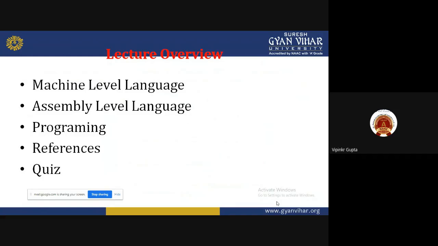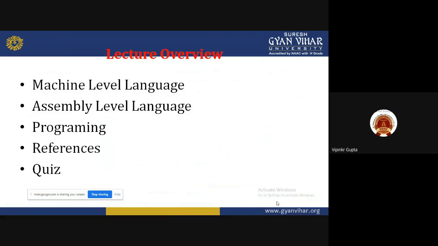In the previous lecture, we saw how the microprocessor was invented and which companies invented it. Intel is the first company that developed a microprocessor, and in 1971 the first microprocessor, the 4004, was invented. It is a 4-bit microprocessor.